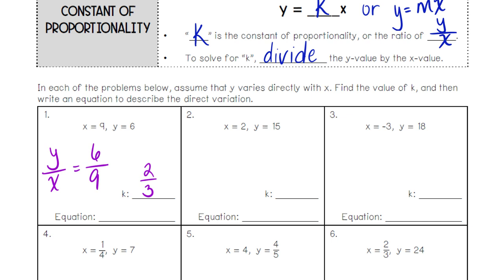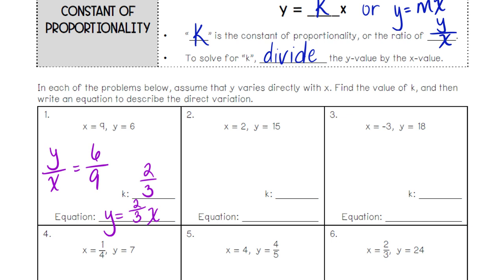So if 6 is smaller than 9, then 2's got to be on top. Y'all good with that? So then what's my equation? Y equals what? Okay, what's my k? 2 over 3. All right, y'all think you're good? Can we do the next one?